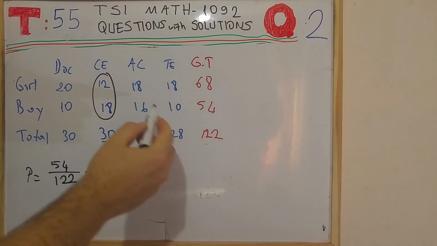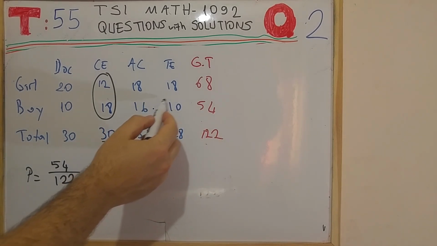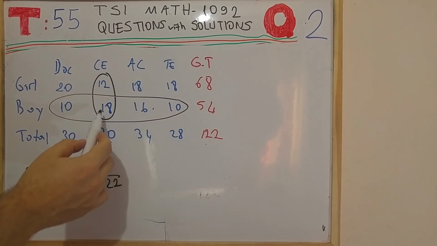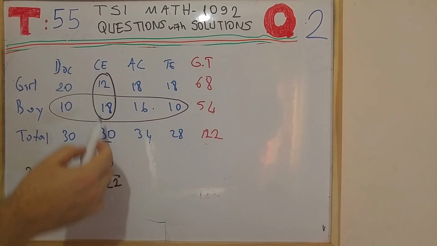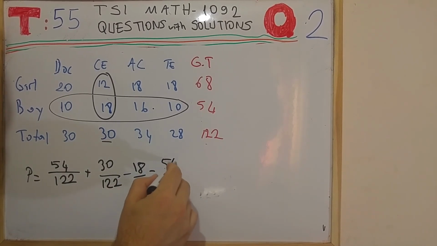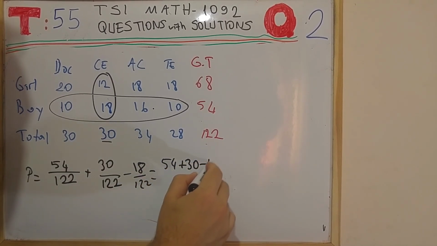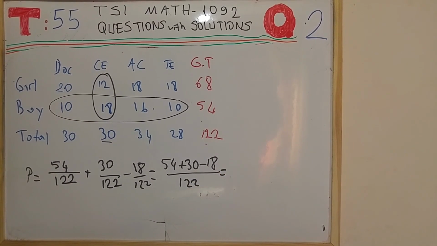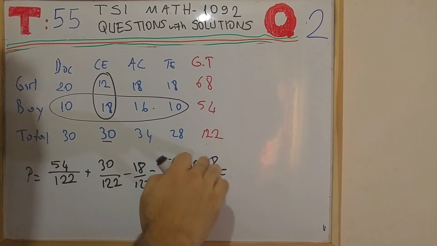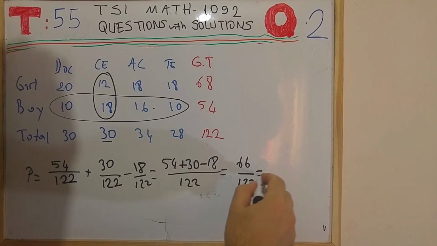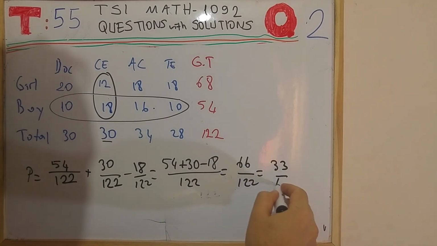And this 54 is the sum of these 4 numbers here. So we have double calculated the boys who are thinking about being a computer engineer, which we have to subtract. And this is equal to 54 plus 30 minus 18 over 122, which is equal to 66 over 122, which is equal to 33 over 61.